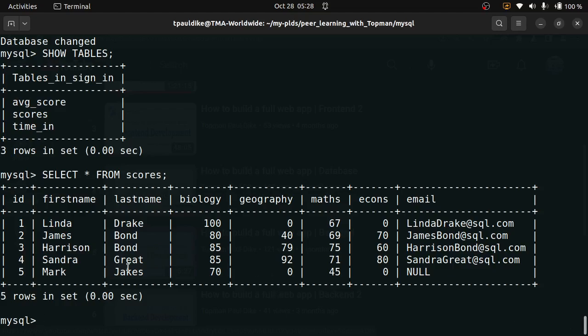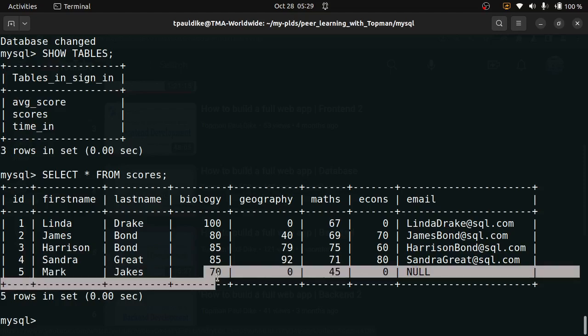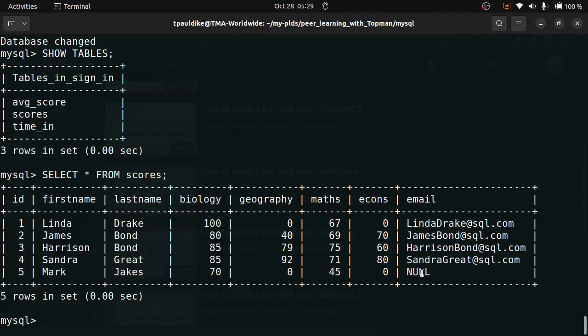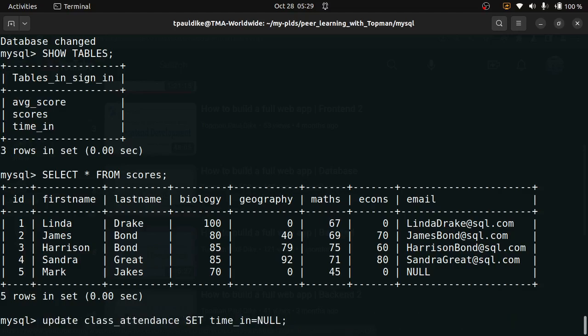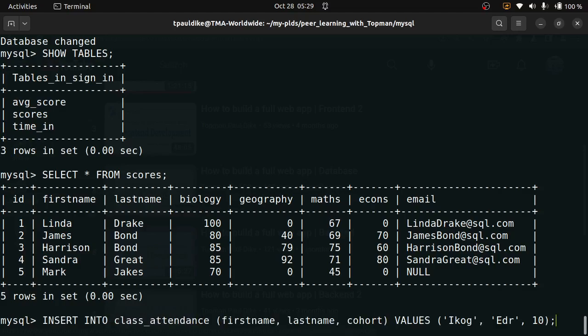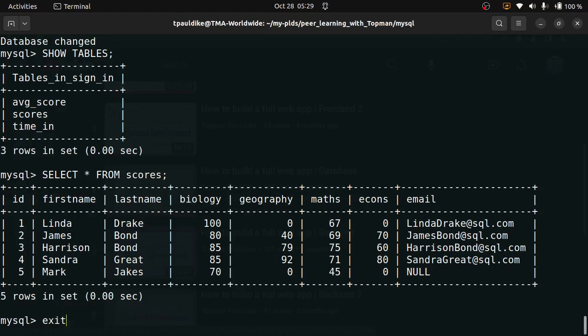All right, did you see that Mark Jigs is now here? We just added it from the command line. You see, Mark Jigs is now here. We didn't add email, of course. If we use that function we used before, the generated email, it will generate it for this one as well. Update table, modify. Okay, it's lost. I would have used it again, and it will generate the email for this one automatically.